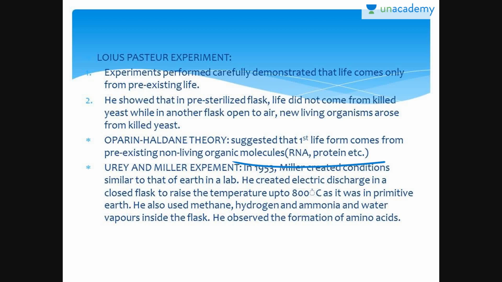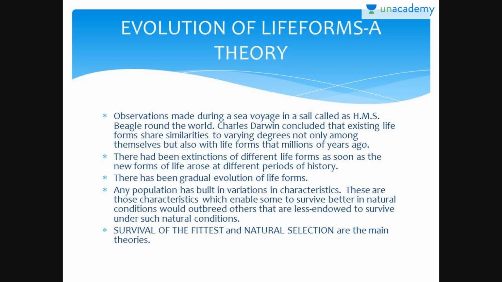In 1953, S.L. Miller, an American scientist, created similar conditions on a laboratory scale. He created electric discharge in a closed flask to raise the temperature up to 800 degrees centigrade, as it was in primitive Earth. He used CH4, H2, NH3 and water vapor inside the flask. He observed that there was a formation of amino acids in it. So how the evolution of life forms occurred, that's a theory.